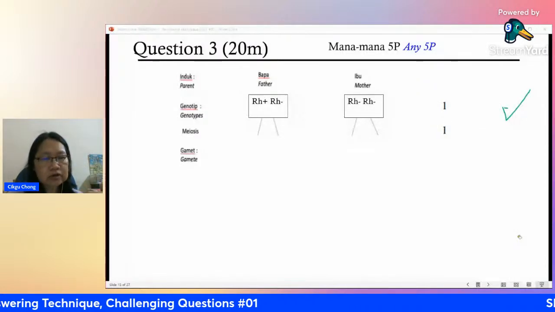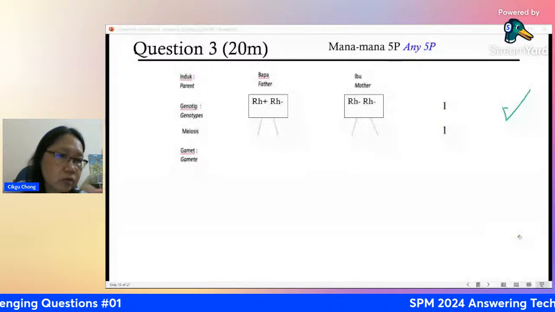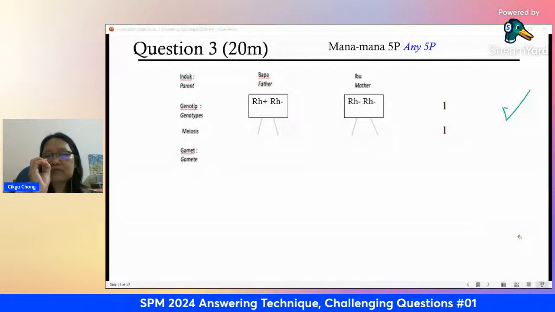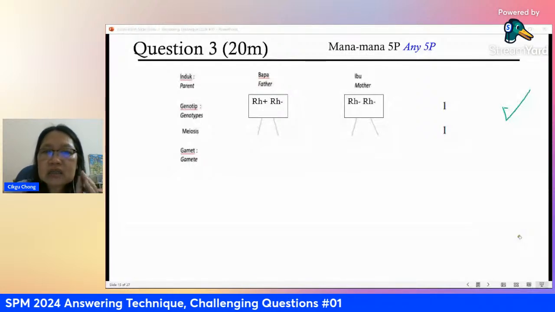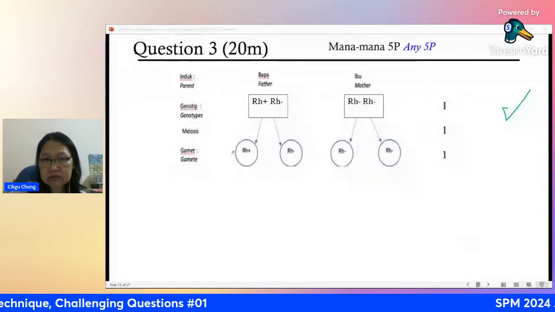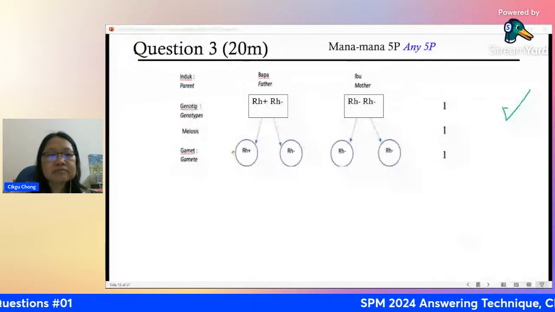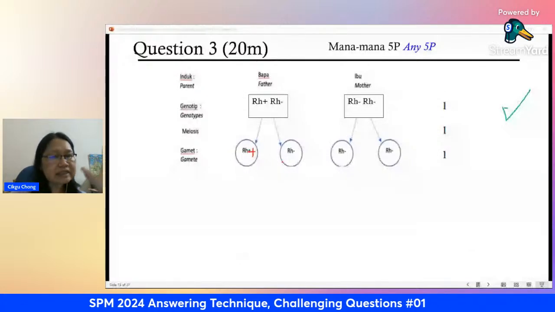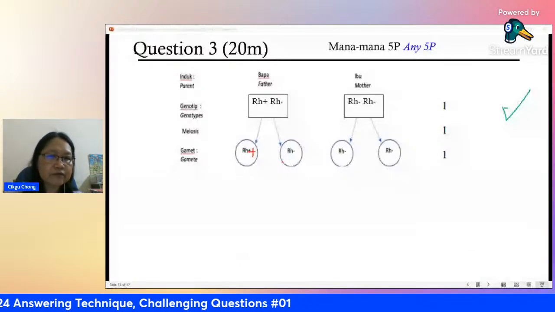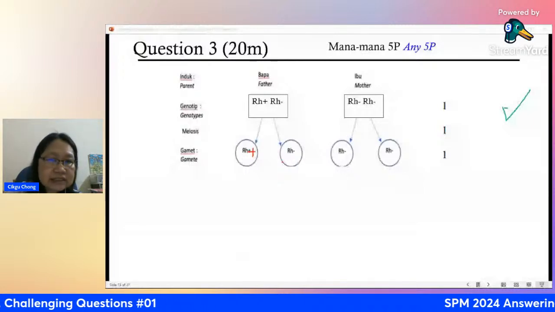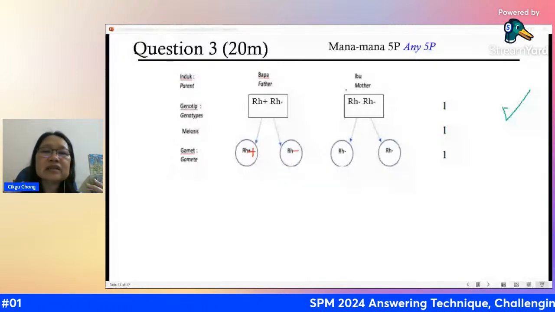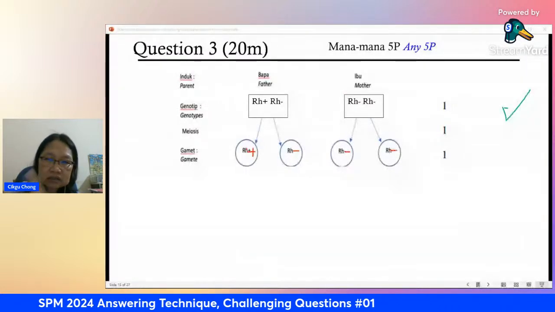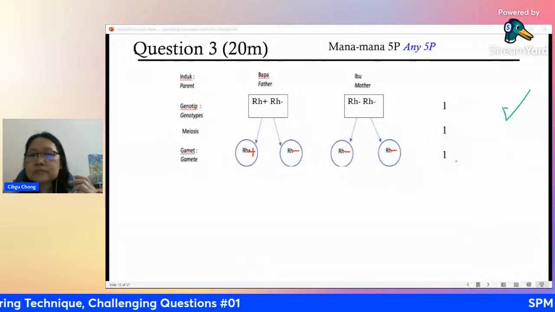And then the next row, gamete formation. What kind of gamete will be produced by the father? All right, so around 50% of the sperm of the father will be carrying the Rhesus positive allele. This is Rhesus positive, in case you cannot see it. Then this is negative, right? So 50% of the sperm will be carrying Rhesus negative. And then for the mother, the mother is also the same, positive, and negative. This whole row here, gamete, and all these 4 circles, will be 1 mark. Okay? Any questions so far?